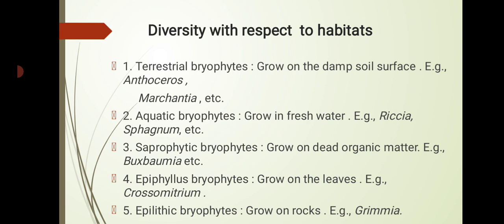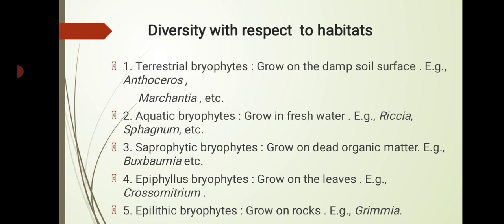Next we will explain diversity with respect to habitats. There are lots of habitats. First is terrestrial bryophytes, which grow on damp soil surfaces, for example Anthoceros, Marchantia, etc. Then aquatic bryophytes, which grow in fresh water, for example Riccia.